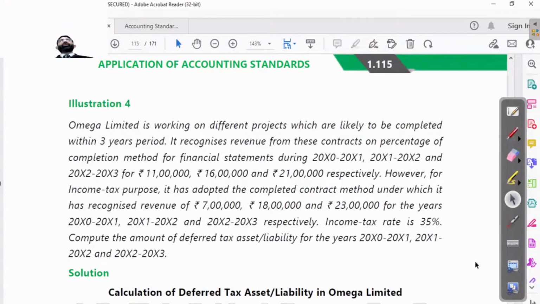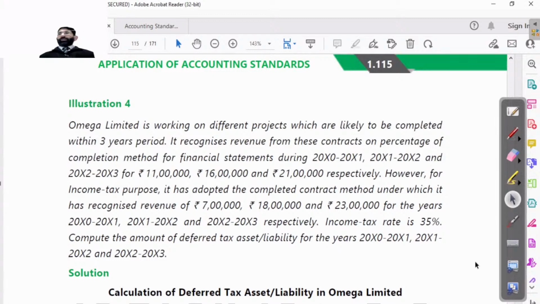So they are working on different projects which are likely to be completed within a 3 year period. Recognize the profit from this contract on the percentage of completion method in the financial statements during years 1, 2 and 3 as 11 lakh, 16 lakh and 21 lakh respectively. However, for income tax purposes, it has adopted the completed contract method. So the method is different, so revenue is different. Income tax rate is 35%. You have to calculate the deferred tax asset and liability.